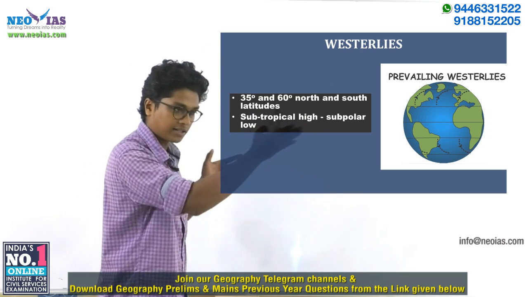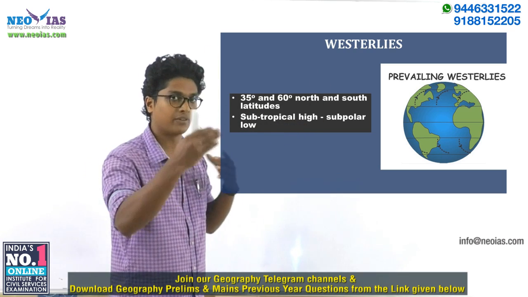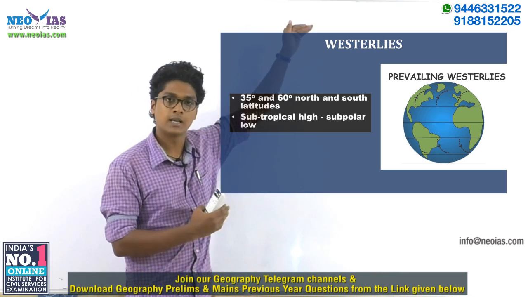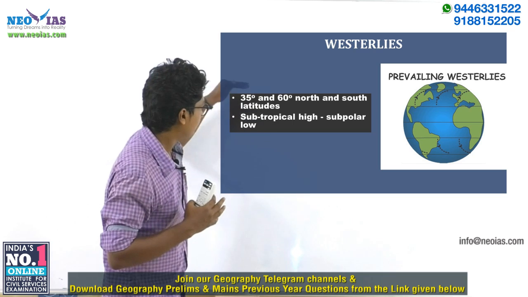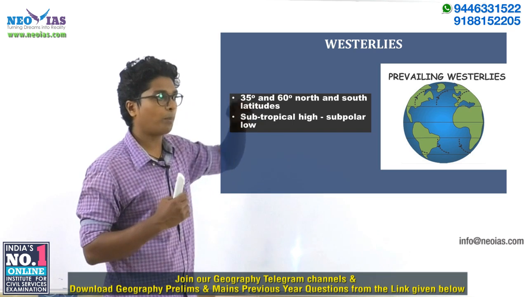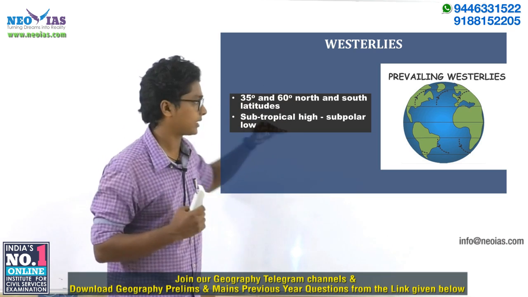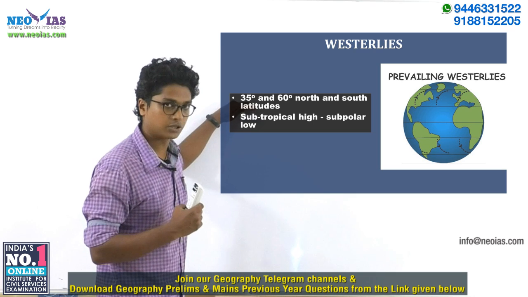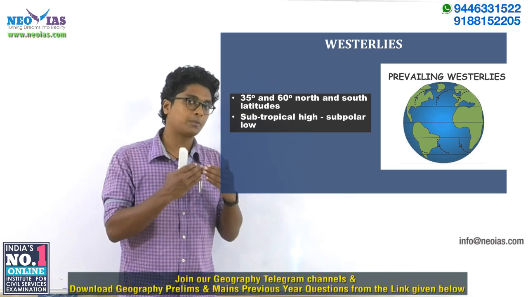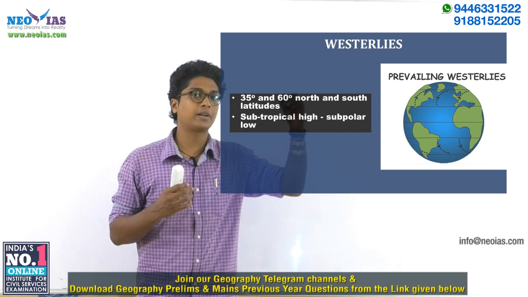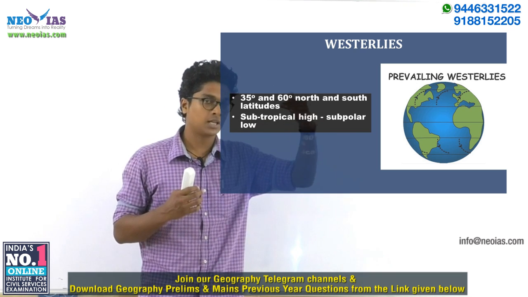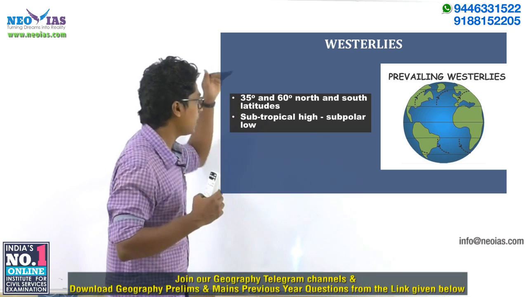They are deflected, but still they generally move from west to east, and that's why we call them westerlies. The subtropical high pressure belt extends from 25 degree latitude to 35 degree latitude, and from the top of this belt we will have wind formation.